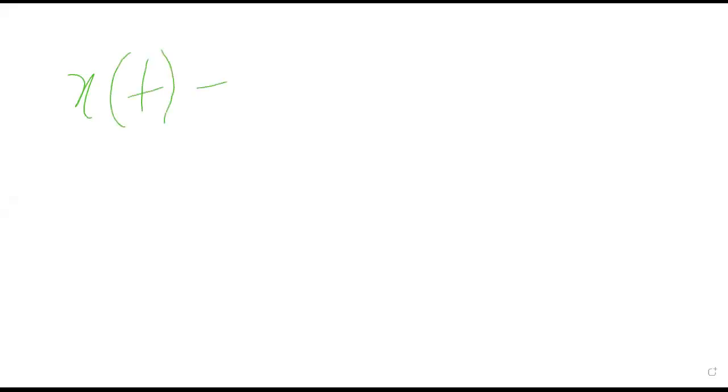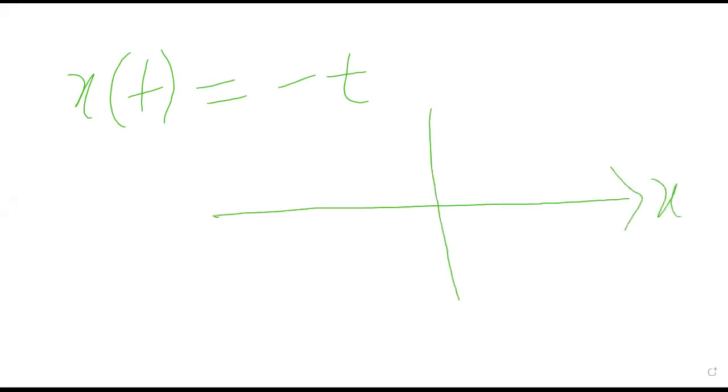So this will be x of t equals to negative of t. Negative of t means that the value is negative throughout. So this graph must be, this is my x, this is my t, this is the value of x of t, and this must have some negative values.